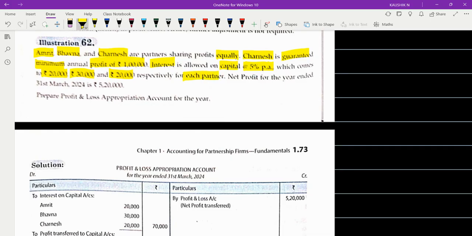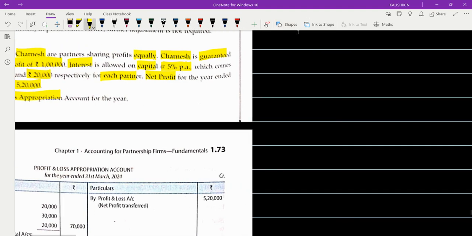Net profit for the year 31st of March 2024 is rupees 5 lakh 20,000. They're just asking you to prepare the profit and loss appropriation account for the year ended 31st of March 2024. So now tell me what is given in this question? Two things are given. Net profit is given to us.